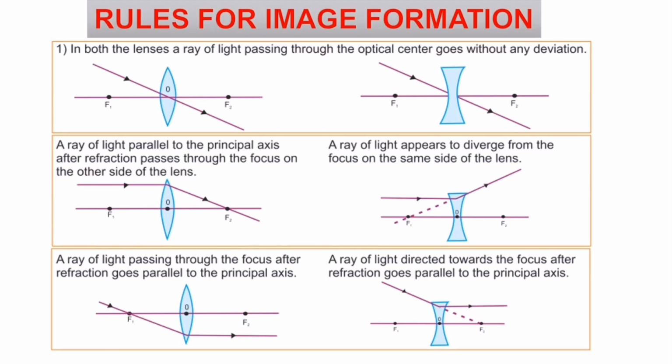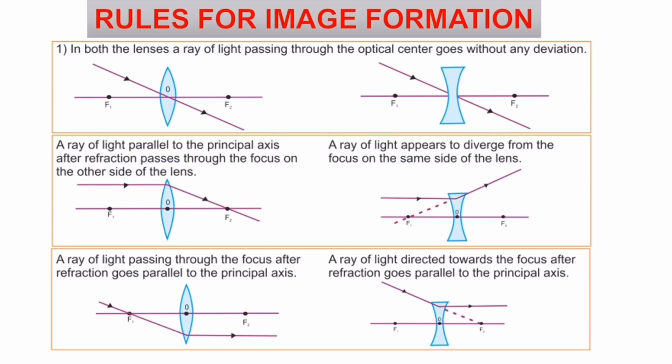The second rule is when a ray of light passes parallel to the principal axis, after refraction, it will always pass through the focus that is present on the other side. So here you can see when a ray comes parallel to the principal axis for a concave lens as well as for a convex lens, it always passes through the focus for a convex lens, and it seems to be coming from the focus for a concave lens.